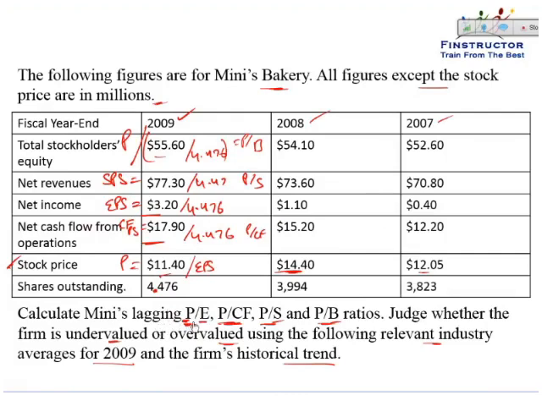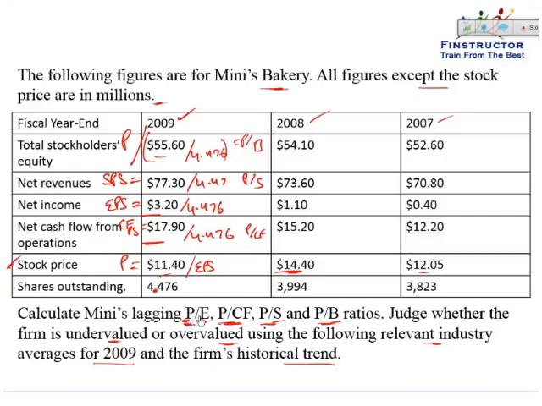So once again, leading P by E ratio is simply the current price divided by next year's earnings, whereas the lagging P by E ratio is the current price divided by last year's earnings. There is no right or wrong. There is no rule that one has to be used over the other.